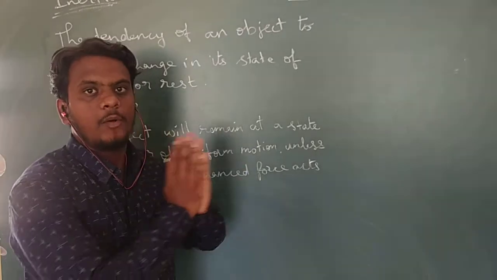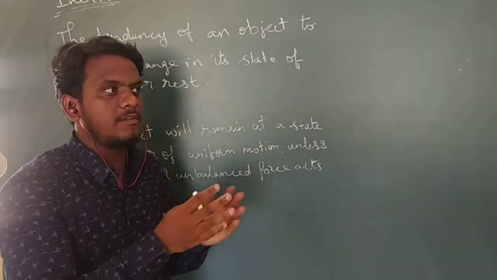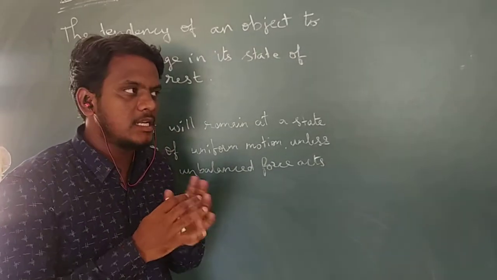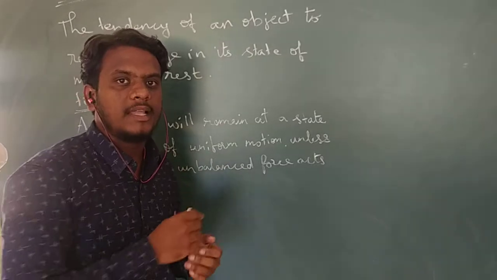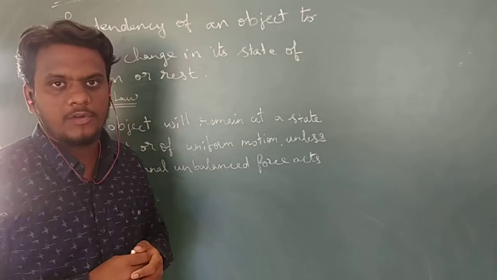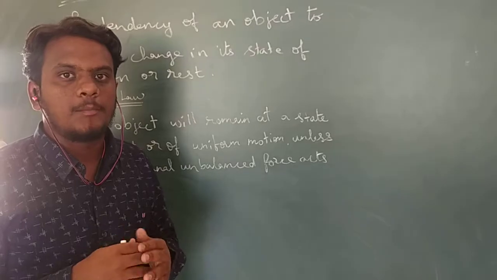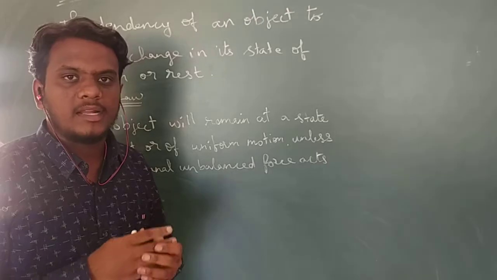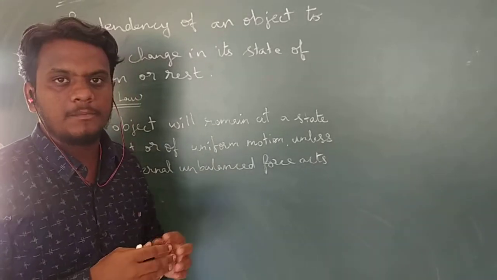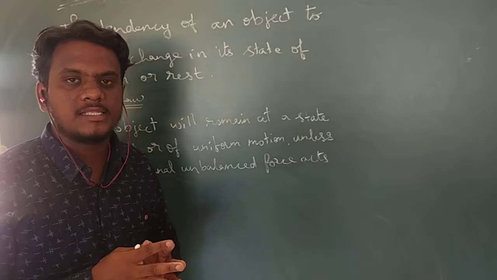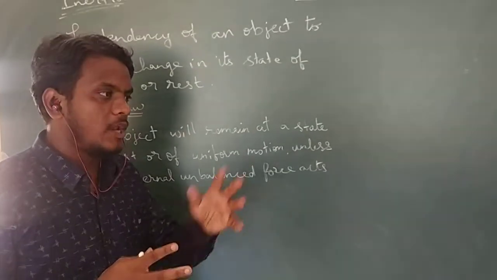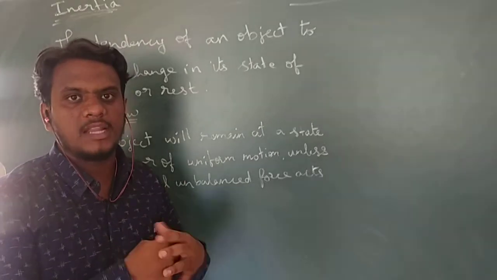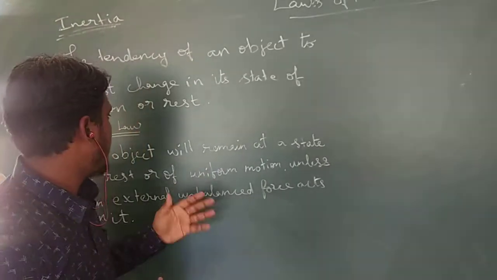Or if an object is in uniform motion, and there is no external force like air resistance or frictional force, then the object will keep on moving in that particular uniform motion. For example, the motion of the planets around the sun and the motion of moons around the planets are examples of this, because there is no friction or air resistance in space. Similarly, an object kept at rest will not move by itself unless there is an external force. So that is the example for this.